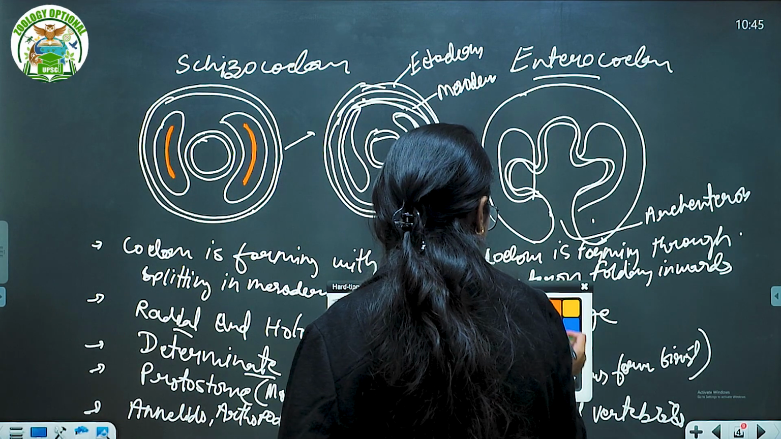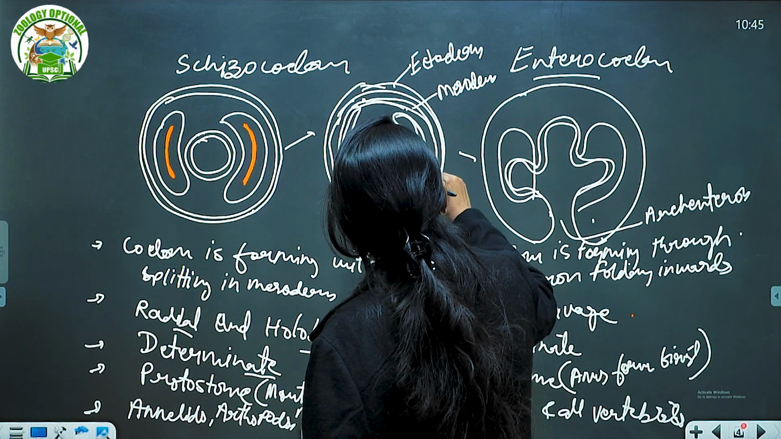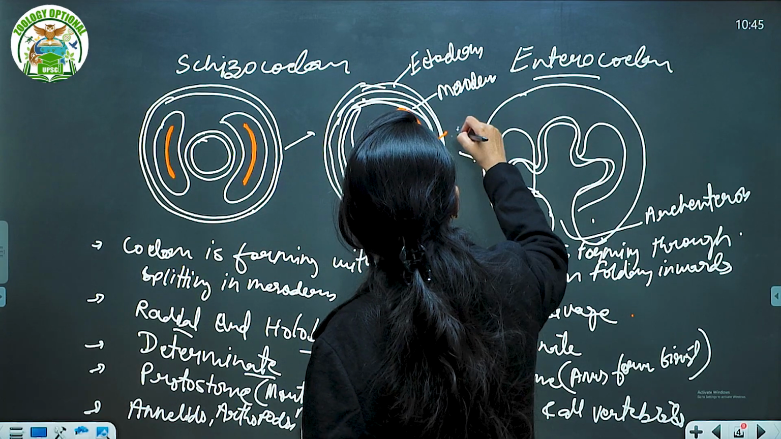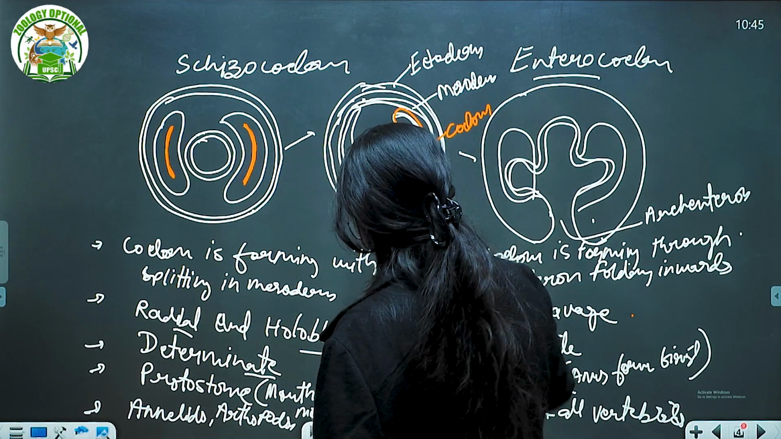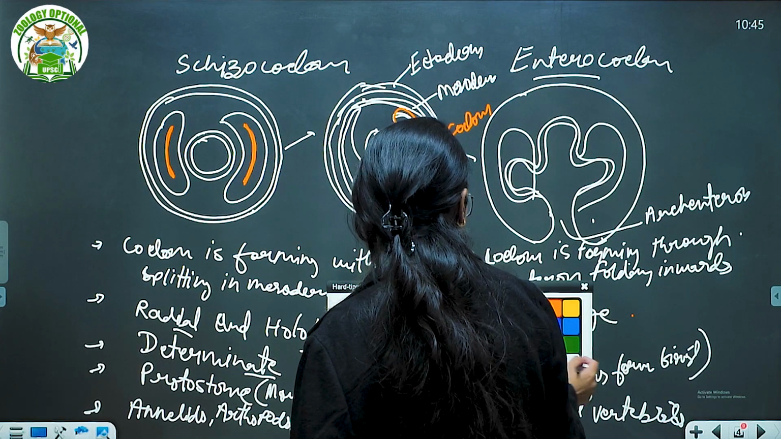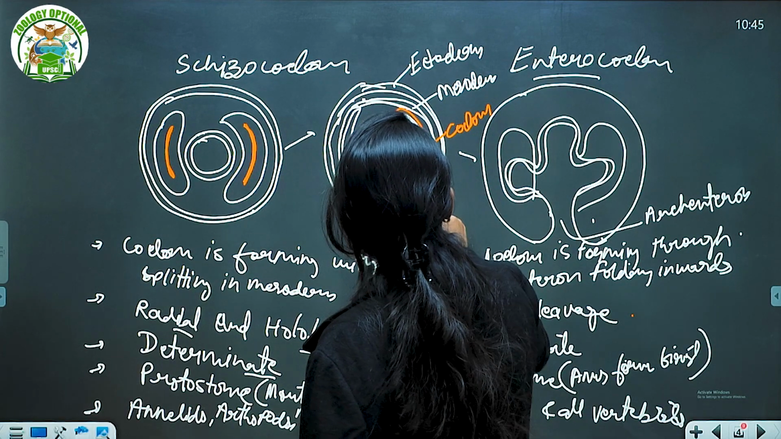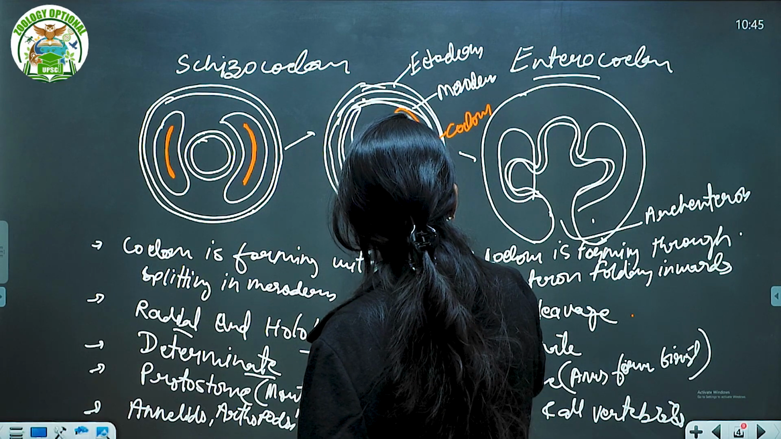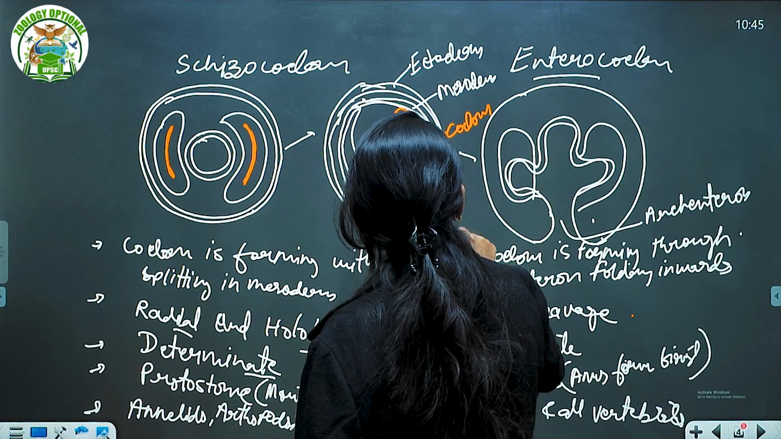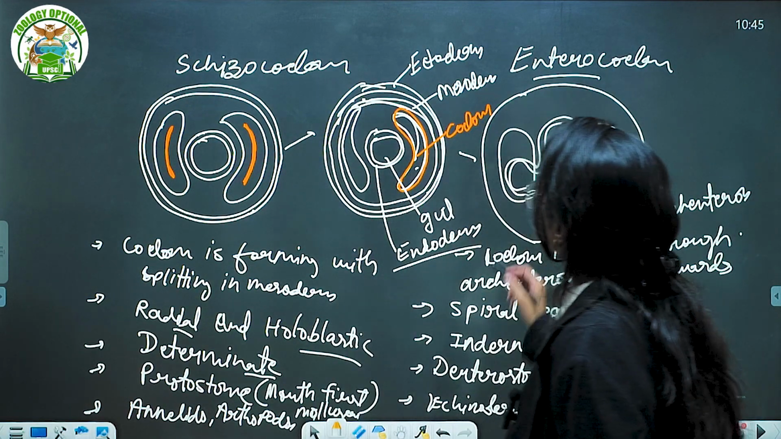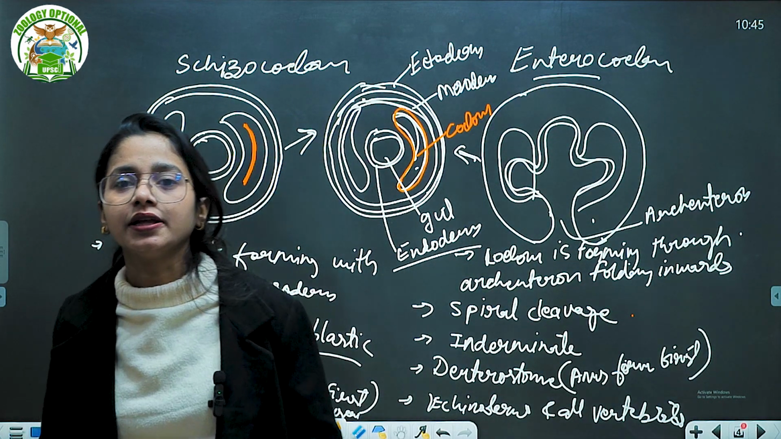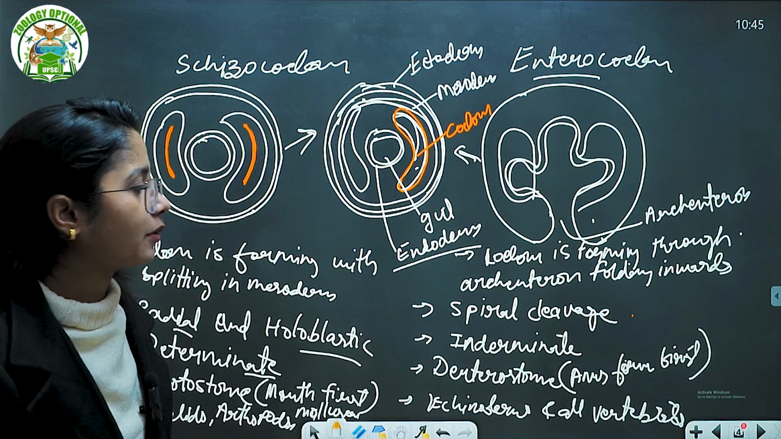You can make the diagram with different colors. This is the coelom, and this is the gut part, and this is the endoderm. Finally, जो दोनों का fate होगा, the fate will be the same. Okay? That is the basic thing we have talked about regarding the coelom.